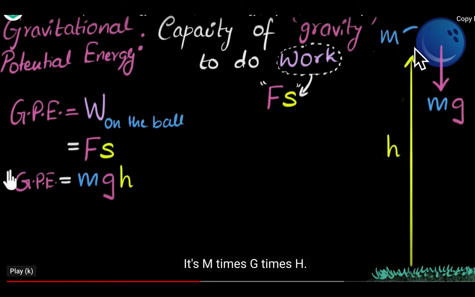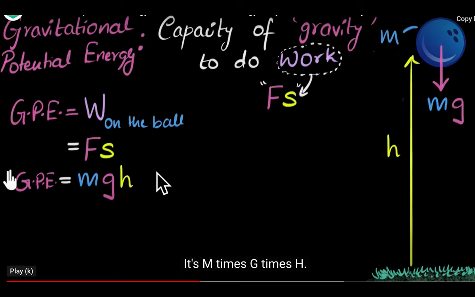If it has more height, it will have more potential energy. Suppose you drop a ball from a small height, it will hit the floor with less force. If you drop a ball from a higher height, it will hit the floor with more force. So that is gravitational potential energy.